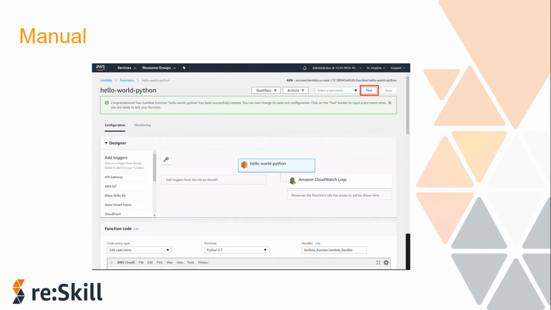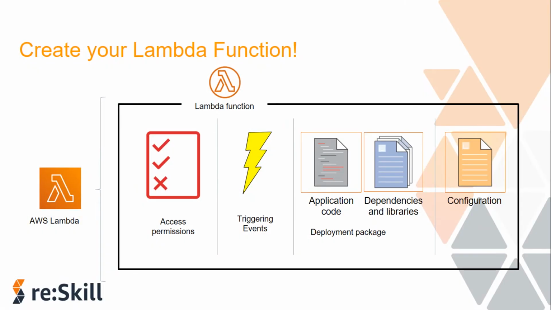So now we have seen three different ways to run a Lambda function, but how do we actually create it? We have been seeing multiple things about Lambda, about how to run it and what its features are, but how do we actually create a Lambda function? Let's have a look into this process.